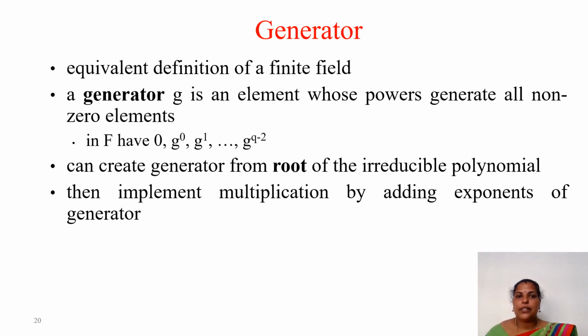So next is the generator. It is the equivalent definition of the finite field. Already we have seen that exponential part, right? The generator G is an element whose powers generate all non-zero elements in F, and we have 0, G power 0, G power 1 up to G power Q minus 2. And here we can create a generator from a root of the irreducible polynomial. You already know what an irreducible polynomial is. Then we can implement multiplication by adding exponents of the generator.